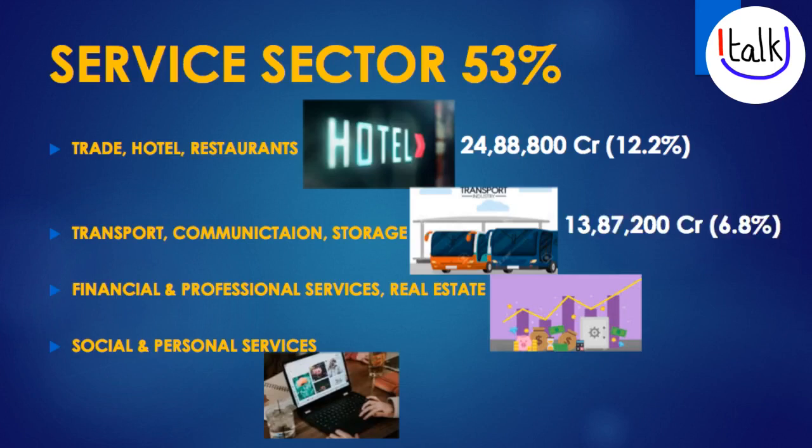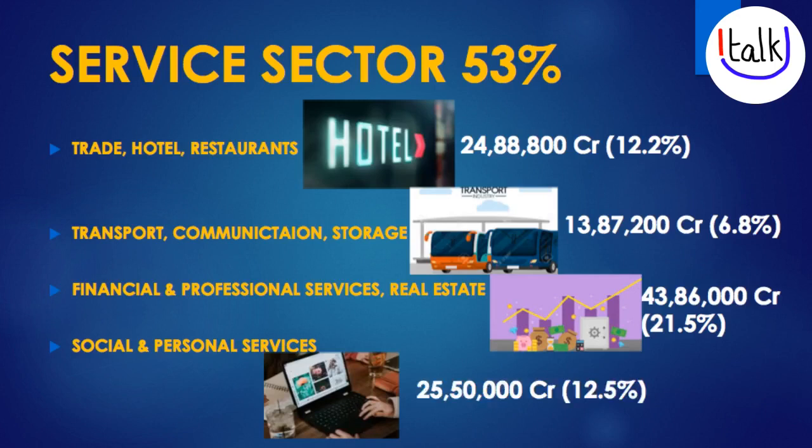Transport and communication counts to 13 lakh 87,200 crore of rupees, and financial, professional services, real estate counts to 43 lakh 86,000 crores of rupees, that is 21.5% of the total GDP. Finally, social and personal services, that counts to 25 lakh 50,000 crores.